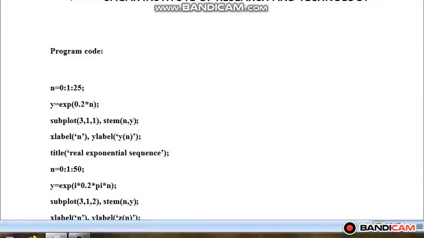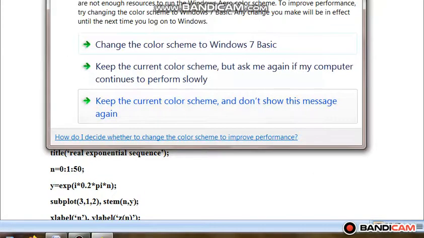Now first we are plotting the real exponential signal. The real exponential signal is expressed by the exp syntax. So y is equal to exp of 0.2 into n. That means this expression is y is equal to e raised to power 0.2 n.